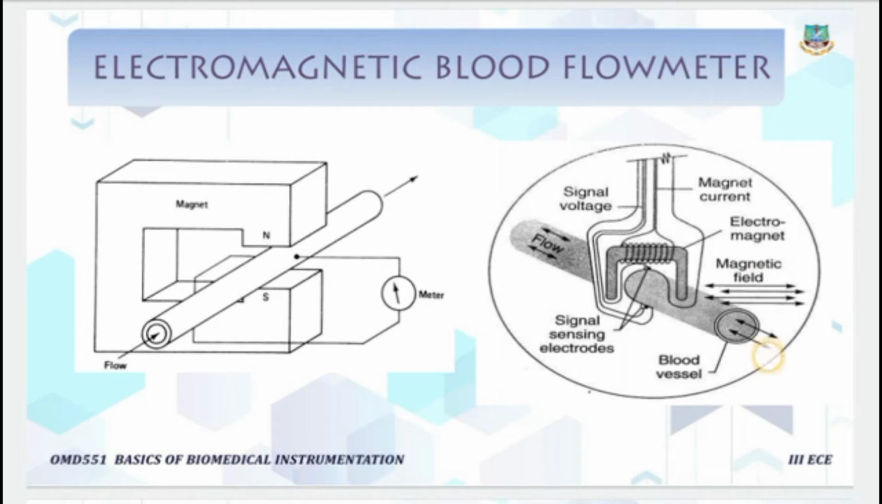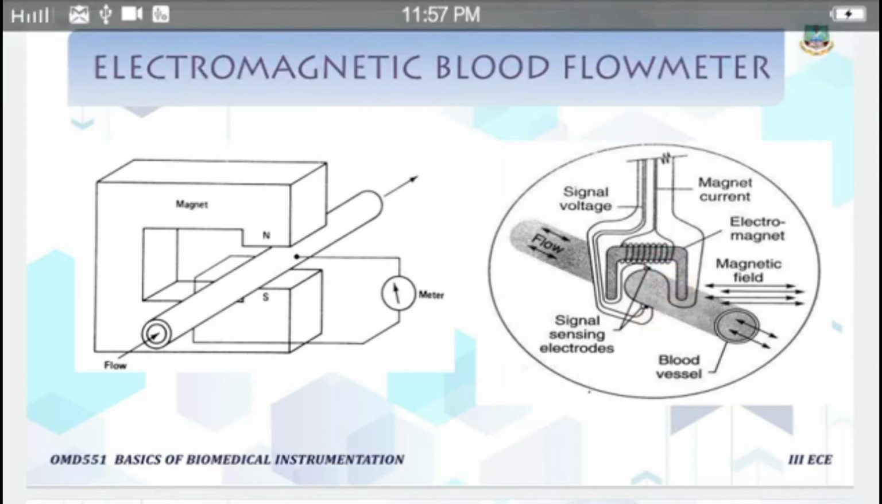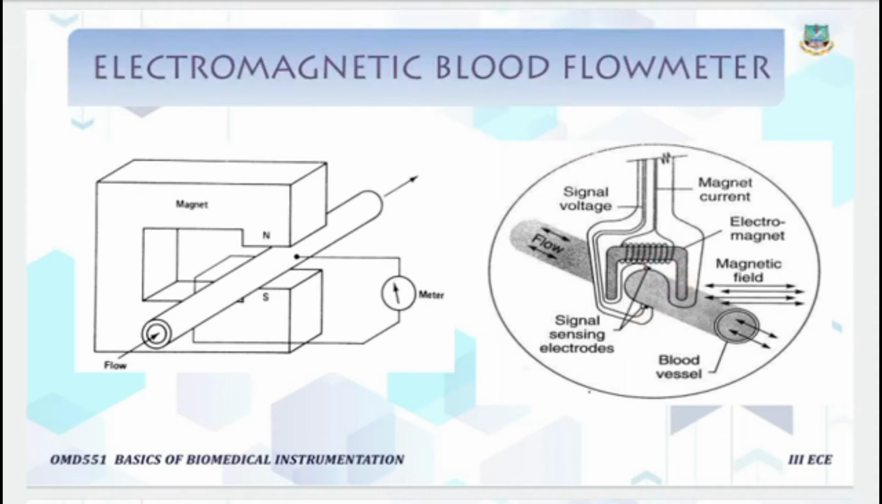In this figure, this is the blood vessel and this is the electromagnet. Here in this electromagnet there are two electrodes, the signal sensing electrodes. Through the principle of electromagnetic induction, there will be a generation of a magnetic field which is perpendicular to the direction of blood flow. So the voltage, this is the electromagnet, this shape.